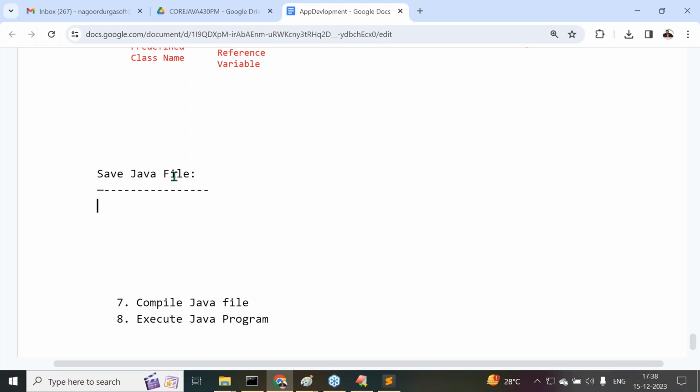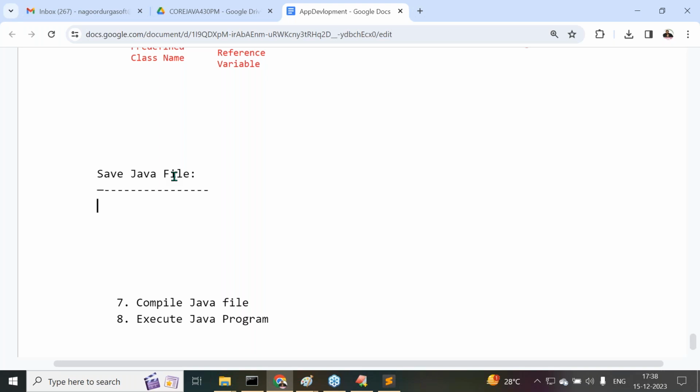Sequence of steps. If you observe this, what I completed up to now: I installed Java software. Without Java software, we can't do anything in our Java programming. Second, I installed an editor, a Java editor. Without having an editor, how can we write the programs? Without having paper, no. How can we write the program or the data? Definitely some paper is required or not.